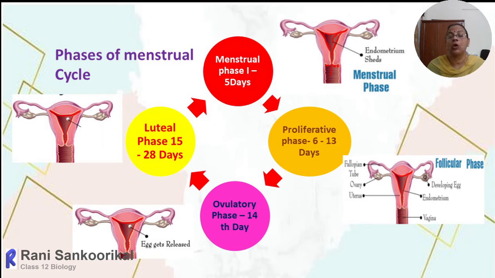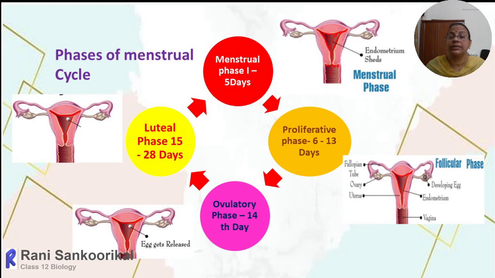Along with that, the ovum released from the ovary, if it is not fertilized in the previous month, will also be discharged. The dead remnant part of the ovum also will be discharged, and collectively it will be discharged along with the mucous lining in the form of blood flow, and that process is called menstruation. The duration of the menstruation is approximately 3 to 5 days.